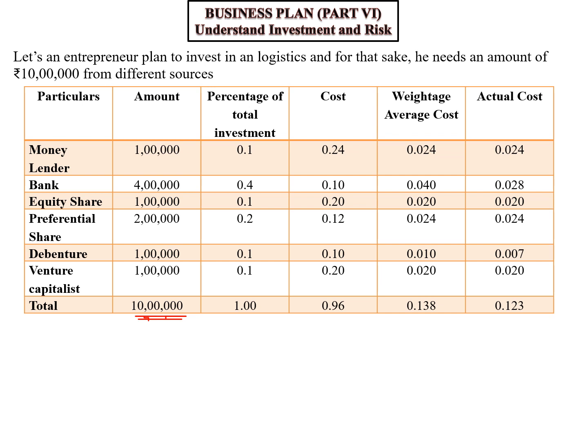Then make the proportions. Though it is 1 lakh rupees from the moneylender, you should understand that it is nothing but 10% of the total requirement. From the bank, it is 40% of the total requirement.